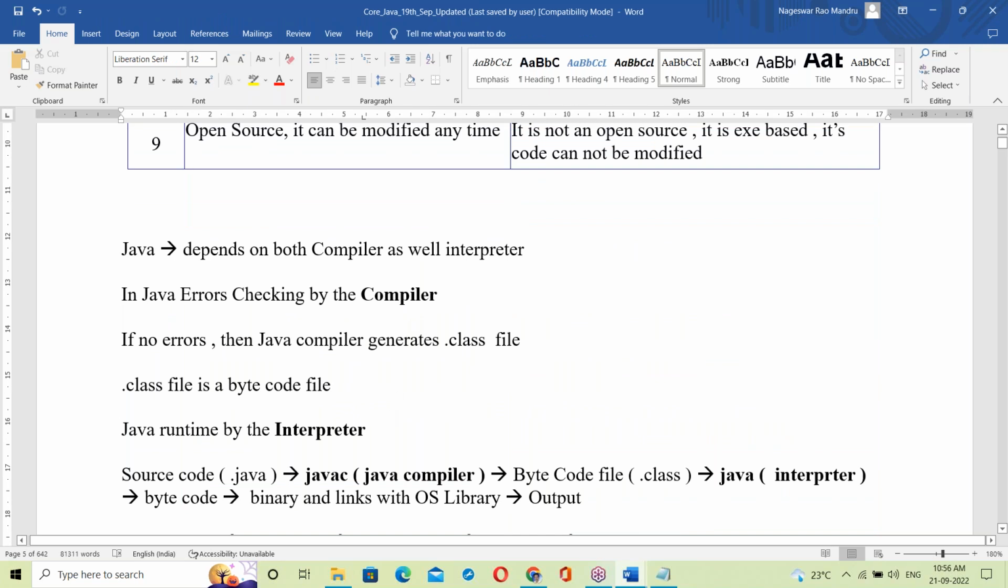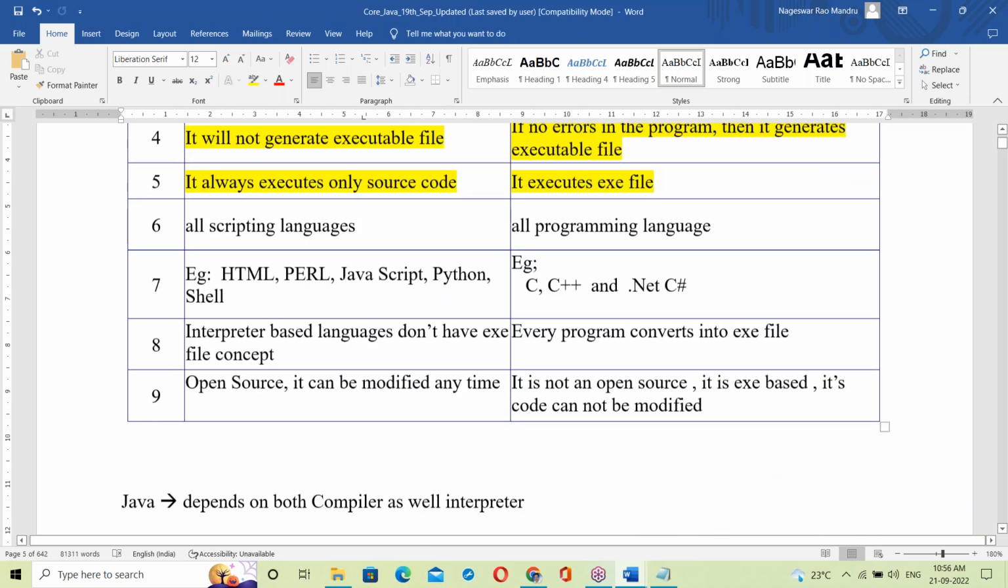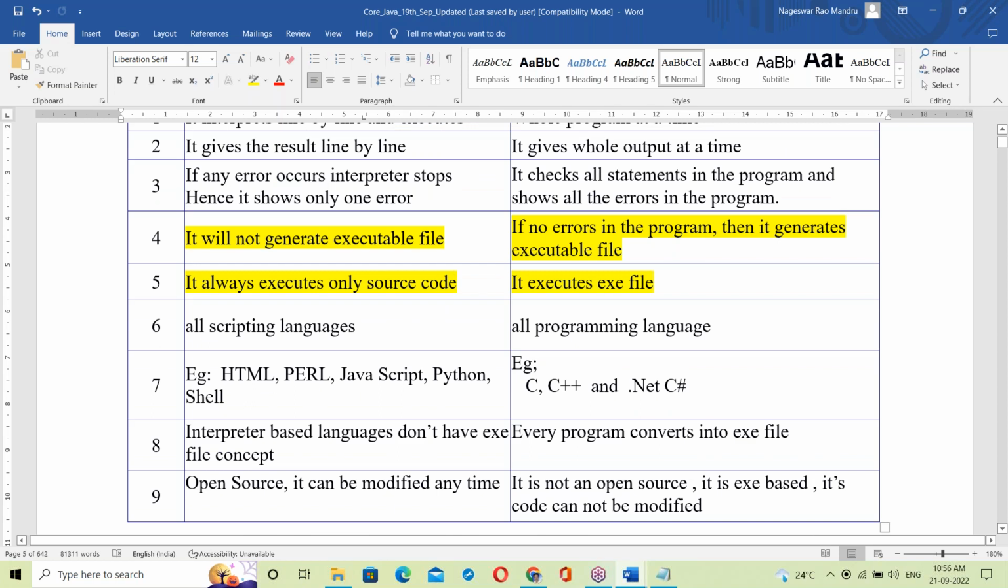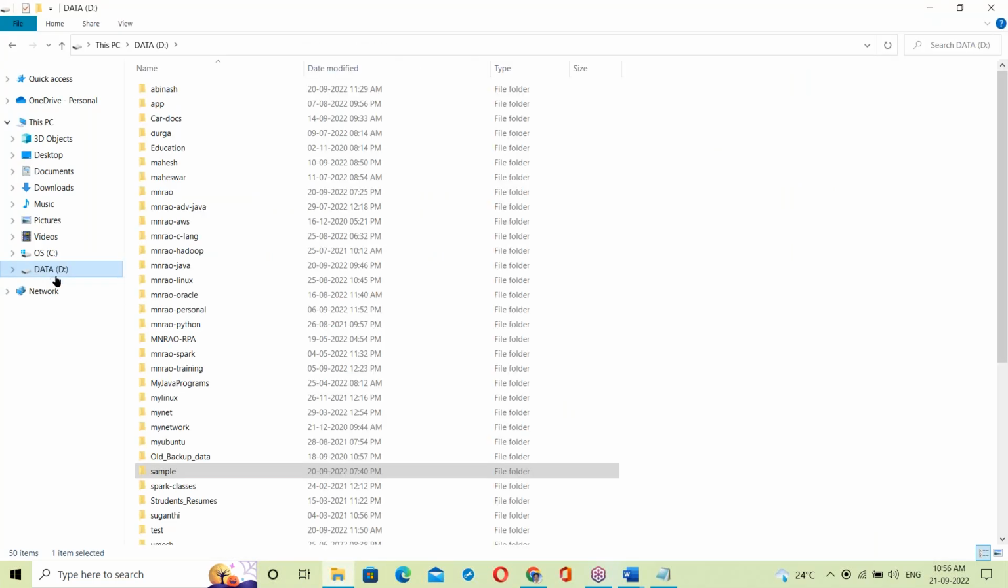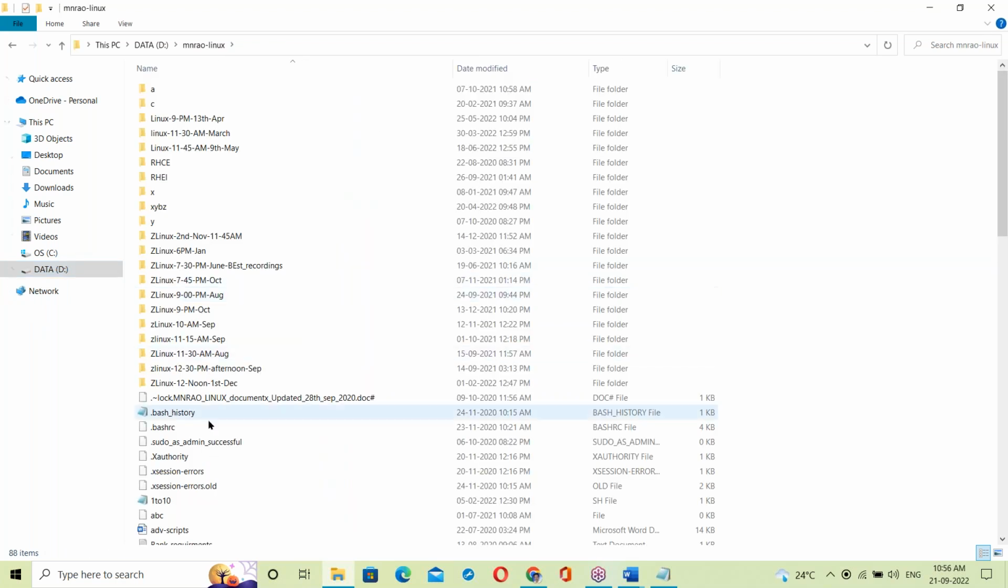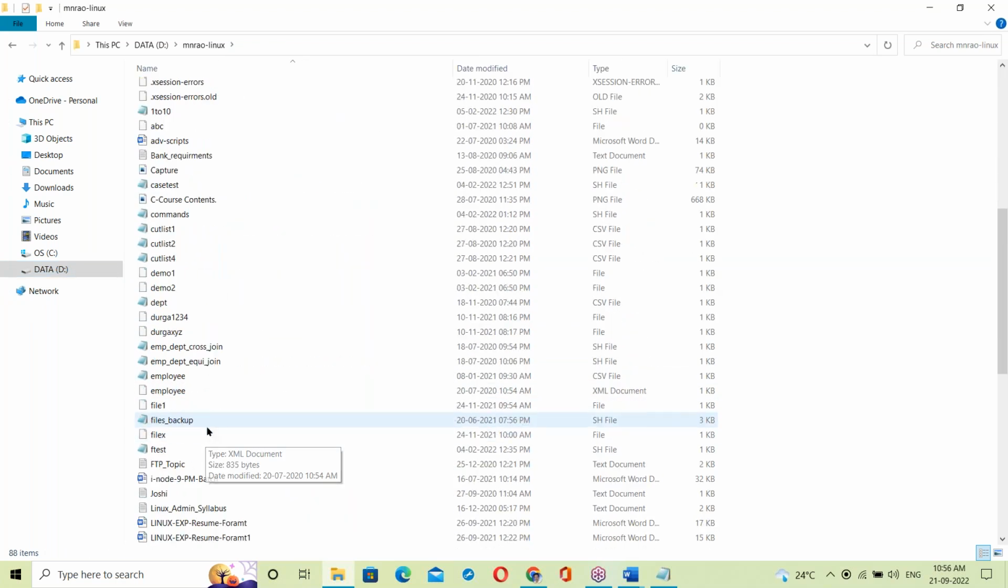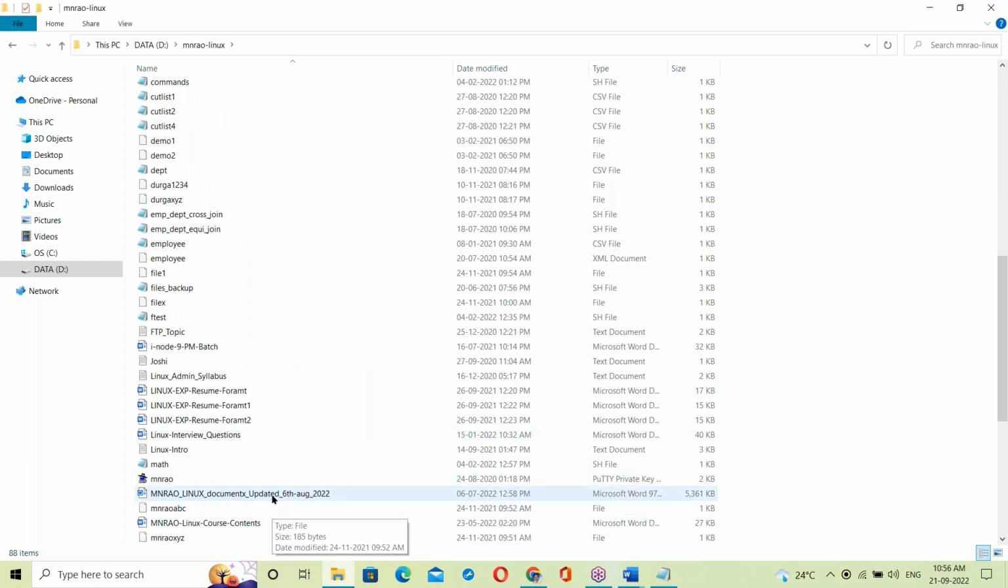What is kernel? It's a core component of the OS. The kernel contains device drivers and OS libraries. Kernel is the core part of the OS.